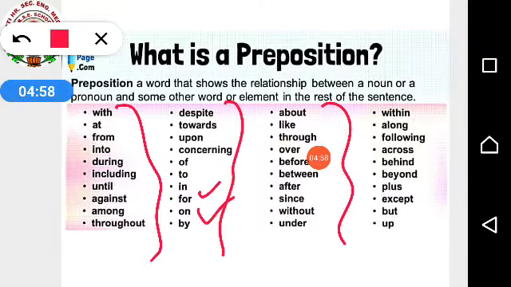About, like, through, over, before, between, after, since, without, under, within, along, following, across, behind. Who is sitting behind Rohan? Beyond, plus, except, but, up. All these are your prepositions.